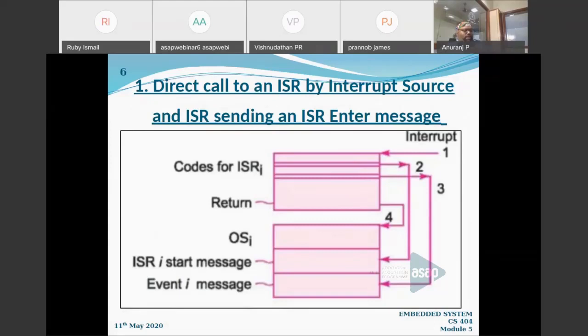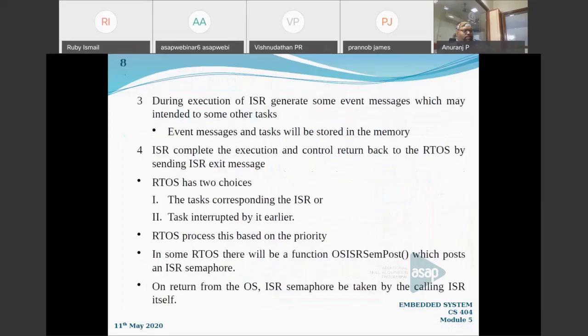Right? First, an interrupt calls the interrupt service routine directly. Then during the execution of the interrupt service routine, it will send an ISR enter message to the operating system, indicating that the control of the processor or the CPU will be handled by the operating system. Then the third one: during the execution, there is a possibility of other events to be stored and another task to be initiated. That will be stored in the operating system. The execution of the interrupt service routine is still processing, and after the execution, it will return to the operating system. You can see, so these are the 4 steps.